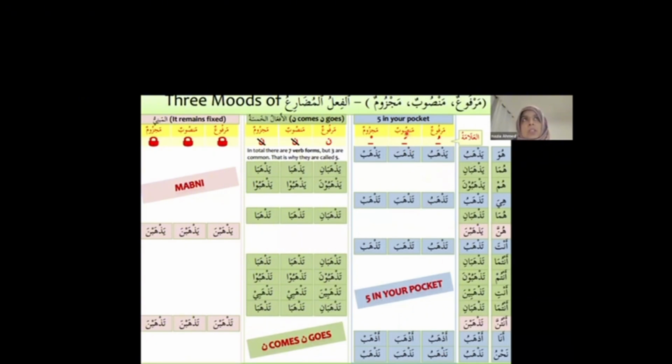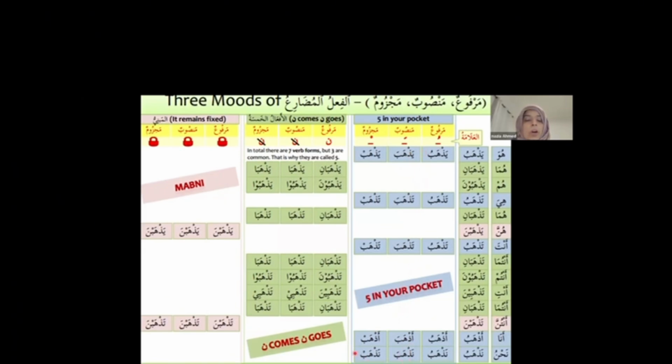Now moving on to mansoob. Here we go. You're going to straight away jump and say, oh, this is mansoob. How do you know? Because the kalima lam has got fatha on it, zabar on it. Yazhaba, tazhaba, tazhaba, azhaba, nazhaba. So these forms will be recognized straight away. Why? Because the kalima lam has got fatha on it.